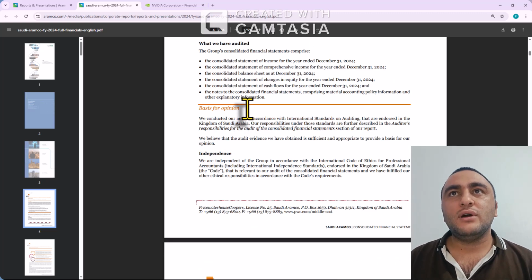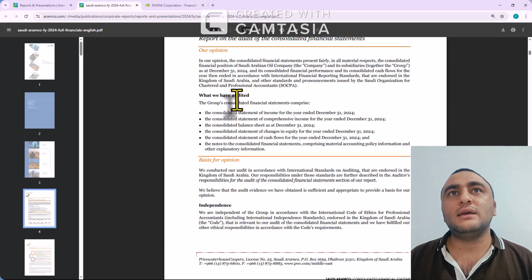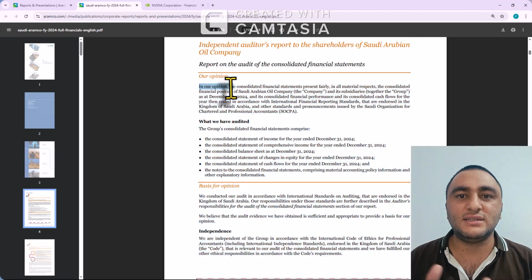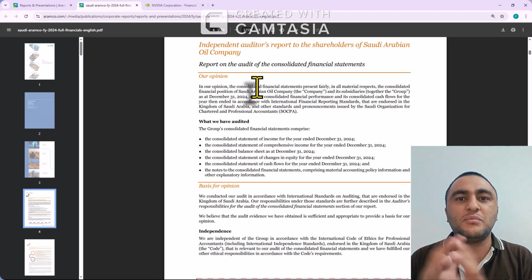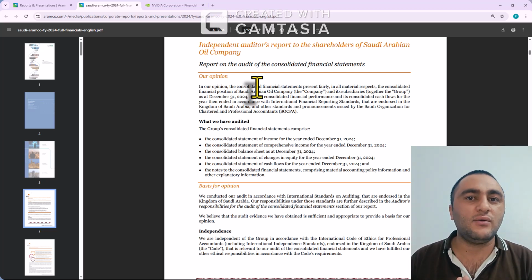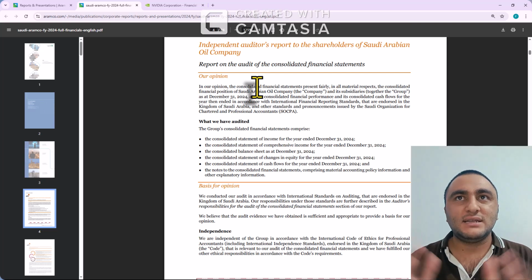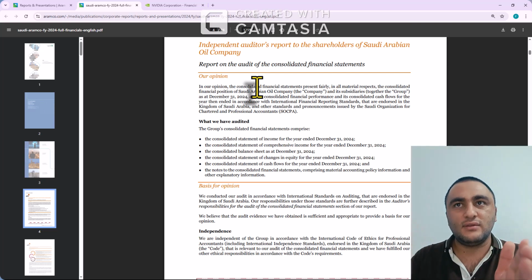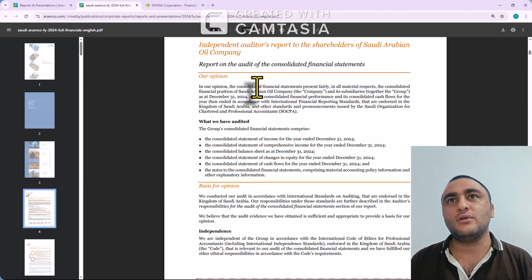In the audit report, what you have to read, how you can read. This is the auditor's opinion, that they formed an opinion that this consolidated financial statement, consolidated means they have a group of companies, different associates, different investments, and they presented the financial statement as one. So they have consolidated everything in this financial report.